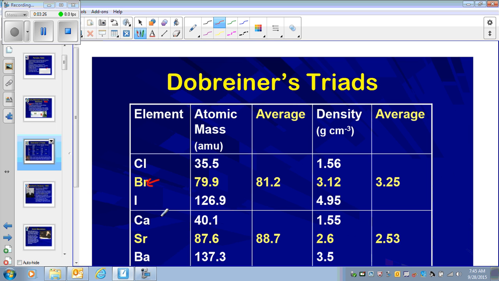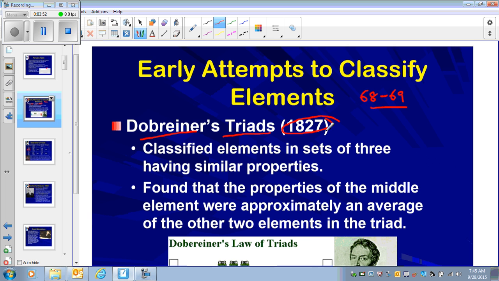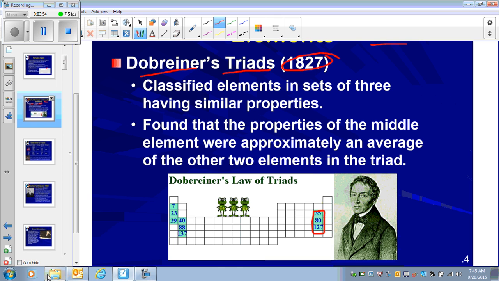So he started putting them together in sets of three, based on the concept that the middle element has properties, atomic mass, and density that are an average of the properties of the other two elements. We call it the set of triads, Dobereiner's triads, and it happened in 1827. And this is how it looked.